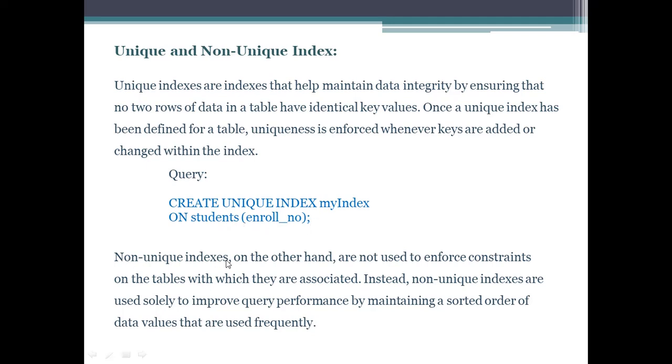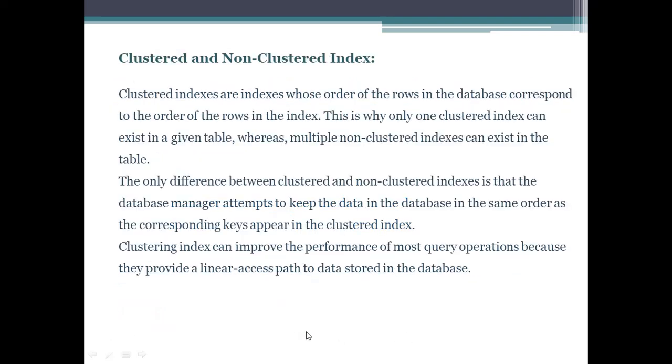Non-unique indexes, on the other hand, are not used to enforce constraints on the table with which they are associated. Instead, non-unique indexes are used solely to improve query performance by maintaining a sorted order of data values that are used frequently. Then clustered and non-clustered index.